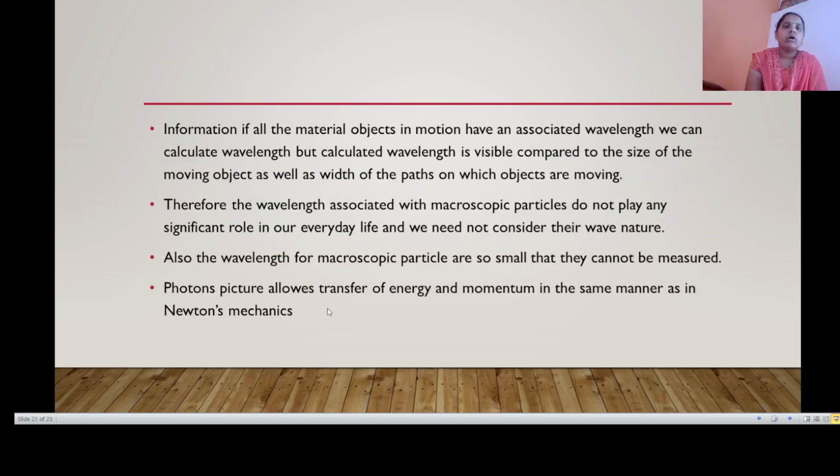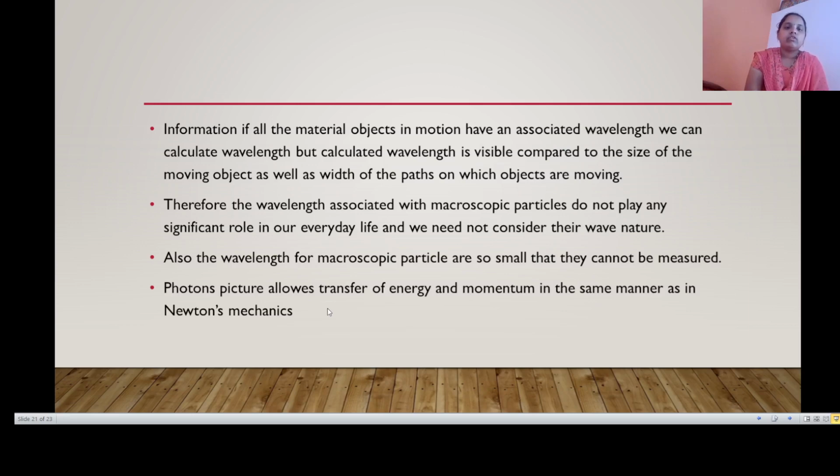If all material objects in motion have an associated wavelength, we can calculate it, but the calculated wavelength is negligible compared to the size of the moving object as well as the width of the path on which the objects are moving.